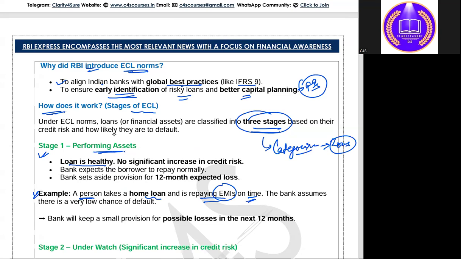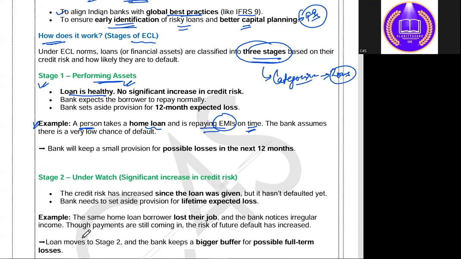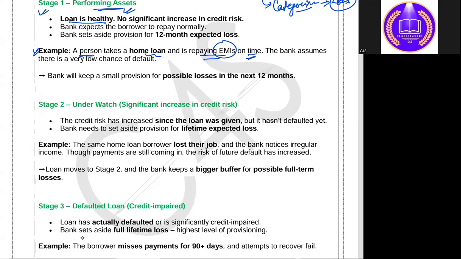These are categorized as performing assets, meaning these loans are healthy. Next, underwatch. Underwatch loans may turn into riskier loans. The credit risk has increased since the loan was given, but it has not defaulted yet. But the bank is calculating that in time it may default. It may come into the riskier category. Those are underwatch loans.